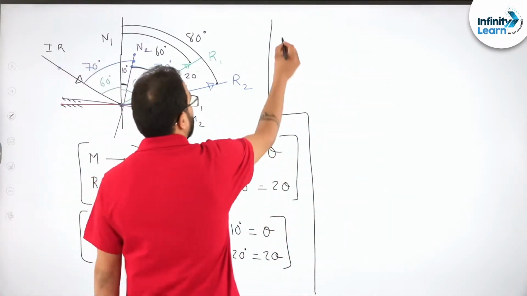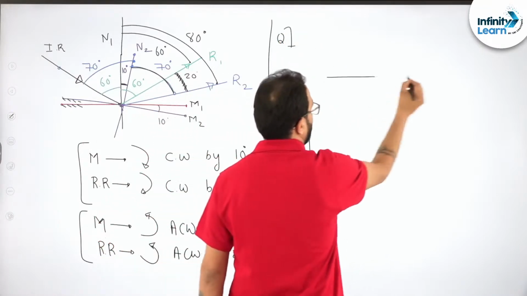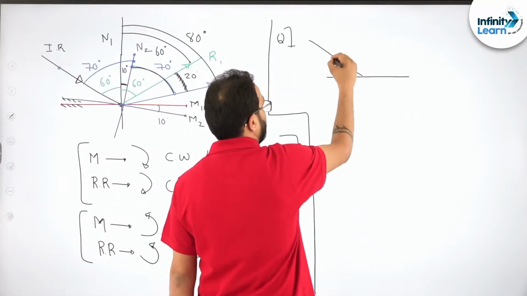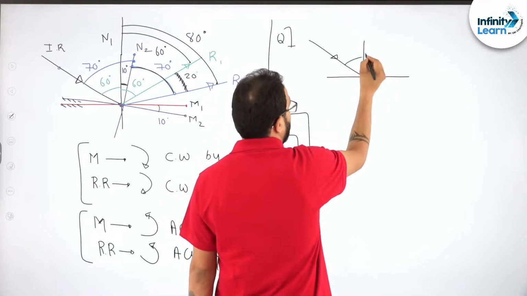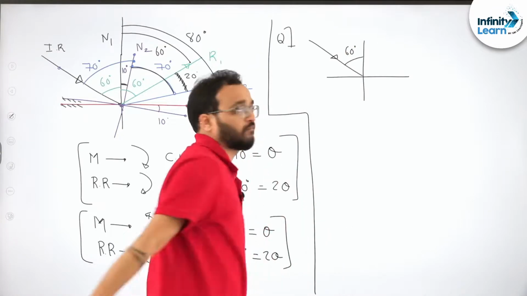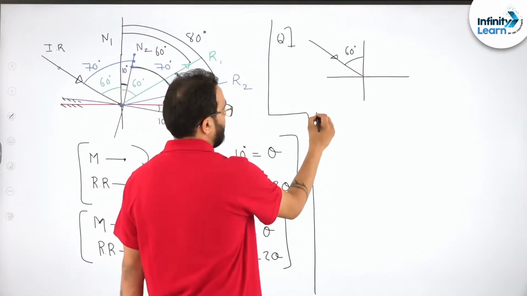Let's do a question. Suppose a question is given to us. This is a plane mirror and this is an incident ray. Initially this is 60 degrees. Now the question is very simple.